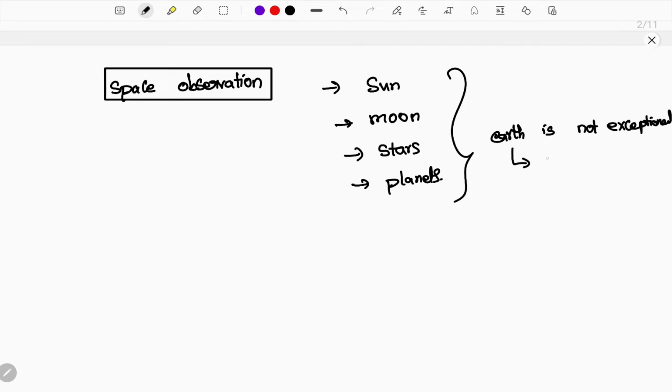Only earth cannot stay flat, no. All the other celestial body space observation has provided that everything is in a spherical or similar to circular shape. So if everything is in a circular shape, then obviously earth also should be in a circular shape. There is no exception. So based on the observations in space, we can say that earth is mostly in a circular or spherical shape.